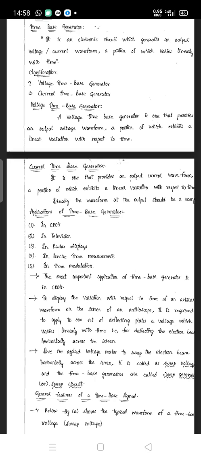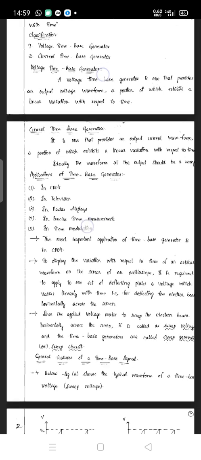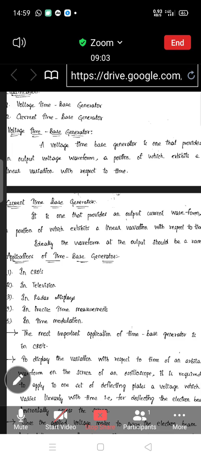So briefly we can summarize these two points: an electronic circuit which generates a voltage or current waveform changing linearly with time is known as a time-based generator. If that circuit provides a voltage waveform which is changing linearly with time, it is the voltage time-based generator. If it provides a current waveform changing linearly with time, it is the current time-based generator. So there are two types of time-based generator. This is the introductory part of time-based generators.